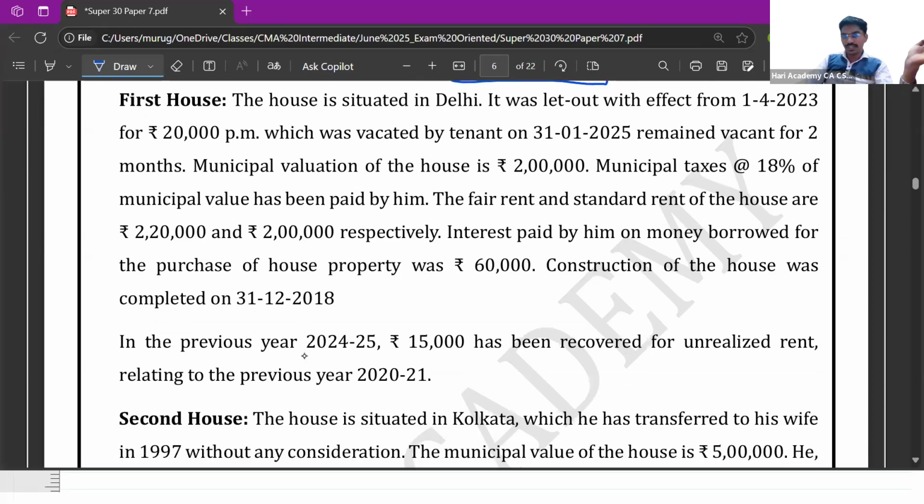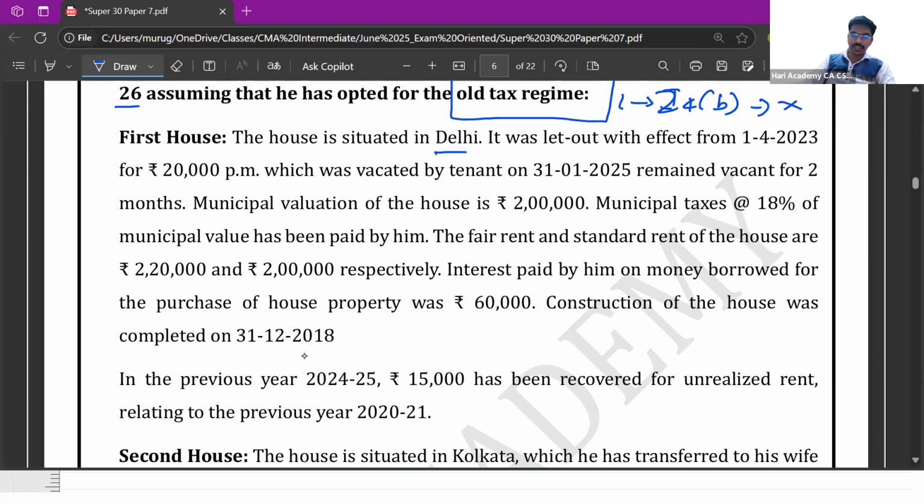Now let us get into the question. So the first house is situated in Delhi. It was let out with effect from 1/4/2023 for 20,000 per month.